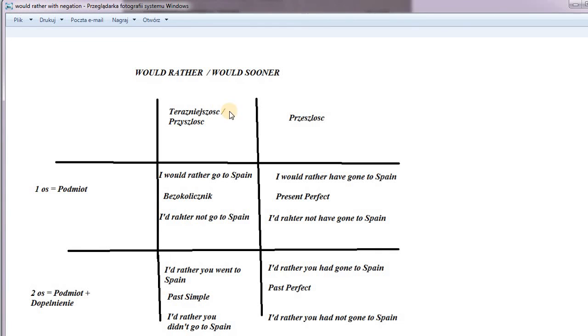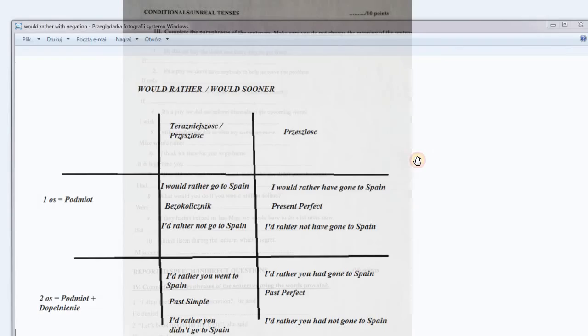And exercise number 10. I didn't listen during the lecture, which I regret. So I'd sooner. We have one person, and we are using past. Would sooner and would rather is the same structure. Here we're talking about the past, and we're talking about one person. One person, this is this row, and past, this is this column. So we are here in this box, which means we need to use present perfect. I would sooner have listened during the lecture. This row, this column, we're here. Okay, perfect.